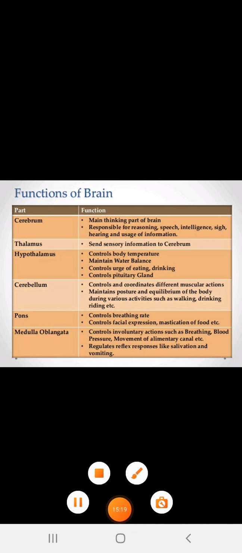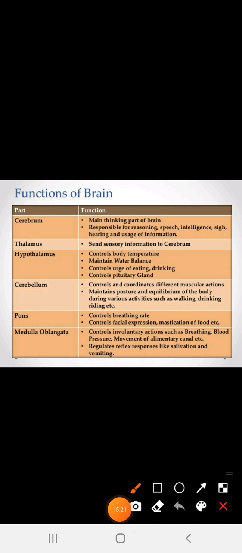So, dear students, here are some functions of the brain. First we have made a column for the cerebrum, thalamus, hypothalamus, cerebellum, pons and medulla oblongata. Here the cerebrum, thalamus and hypothalamus are the main aspects.